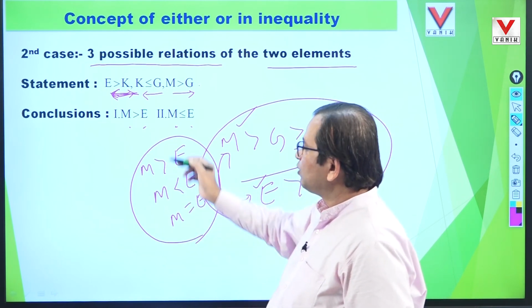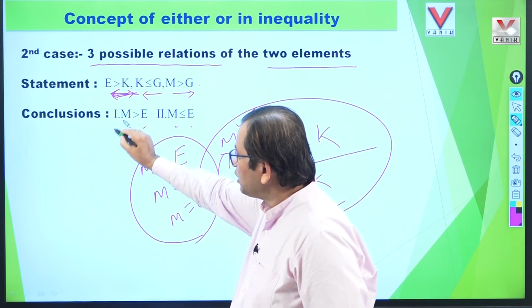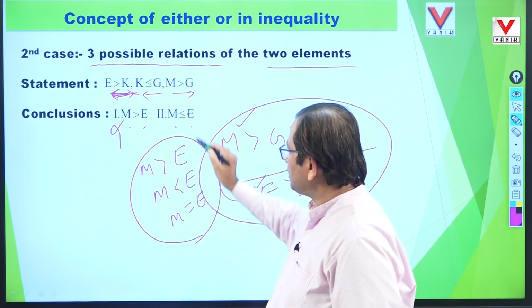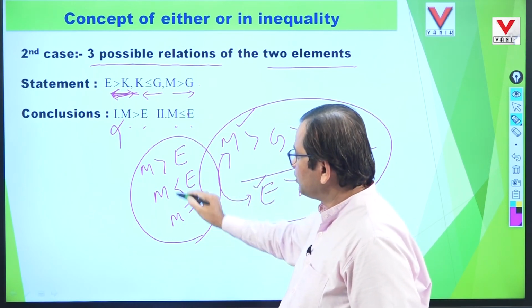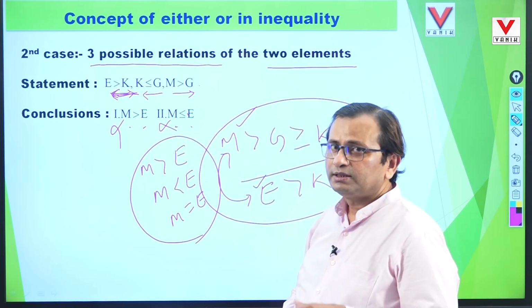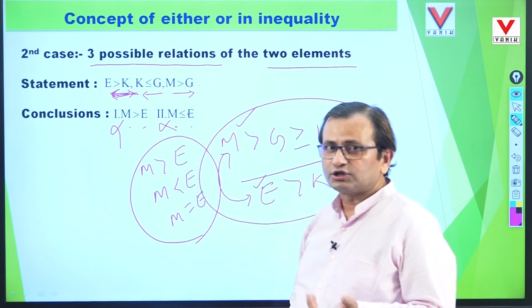And mark it in the conclusion. First one says M greater than E, then it may be smaller or equal. So this is not sure, means not true. Second is M is less than or equal to E, that may be less than, may be equal, may also be greater. So this is also not sure, means not true, that may be true or may not be true. So both conclusions are uncertain.